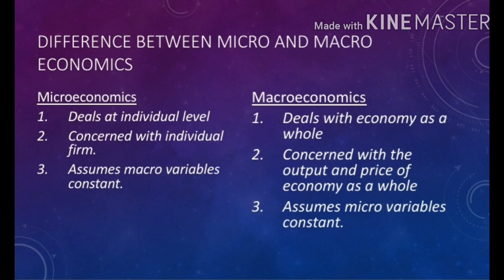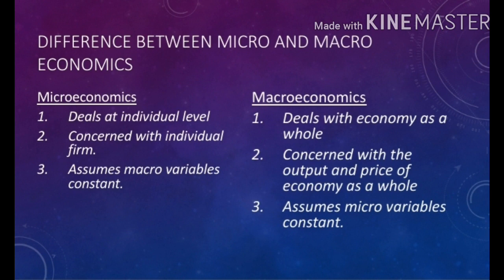Second point is microeconomics is concerned with the price and output of the single firm, of the individual firm, whereas macroeconomics is concerned with the price and output of the economy as a whole. Third point is microeconomics assumes macro variables are constant.